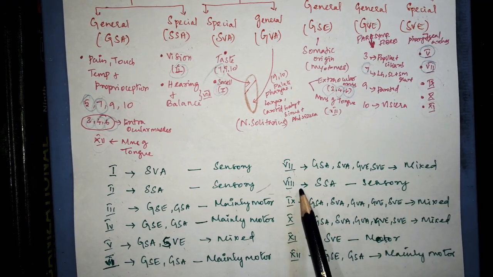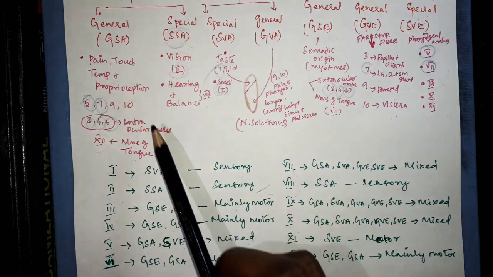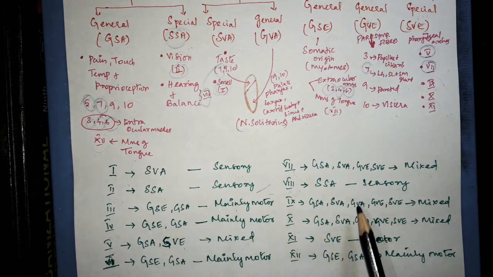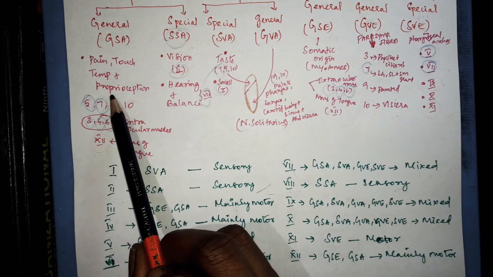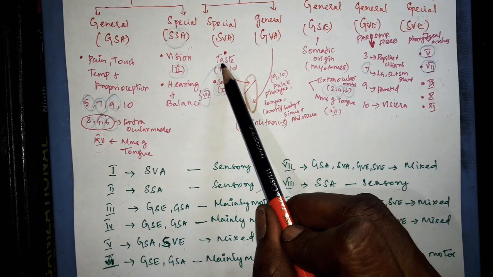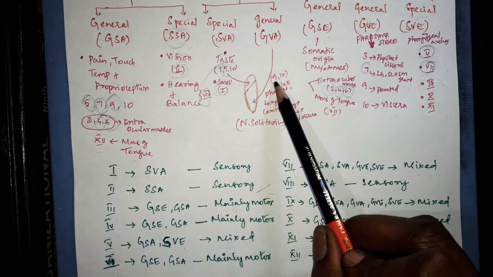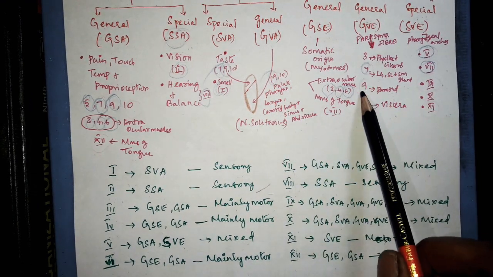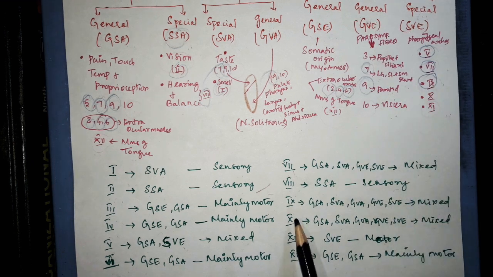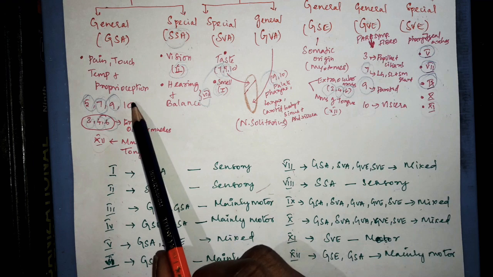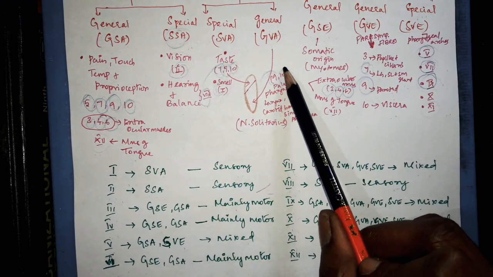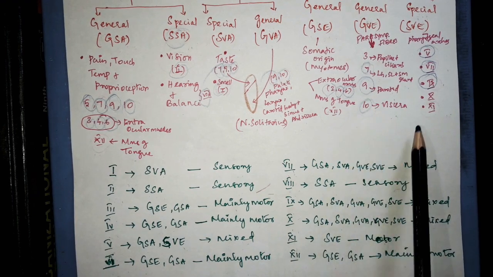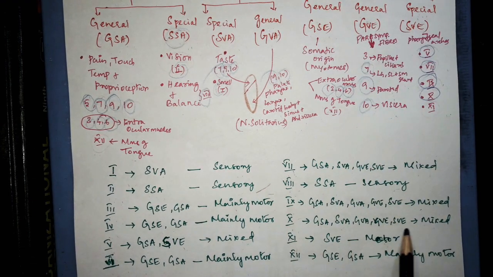And the eighth nerve has the component of special somatic afferent, and this nerve is sensory. And the ninth nerve has the following components: general somatic afferent, special visceral afferent, general visceral afferent, general visceral efferent and special visceral efferent. This is of mixed type. And the 10th again carries general somatic afferent, special visceral afferent, general visceral afferent, general visceral efferent and special visceral efferent. This is also mixed.